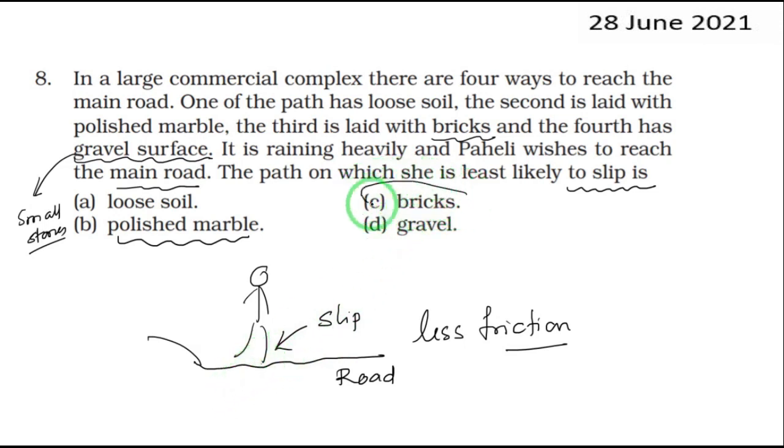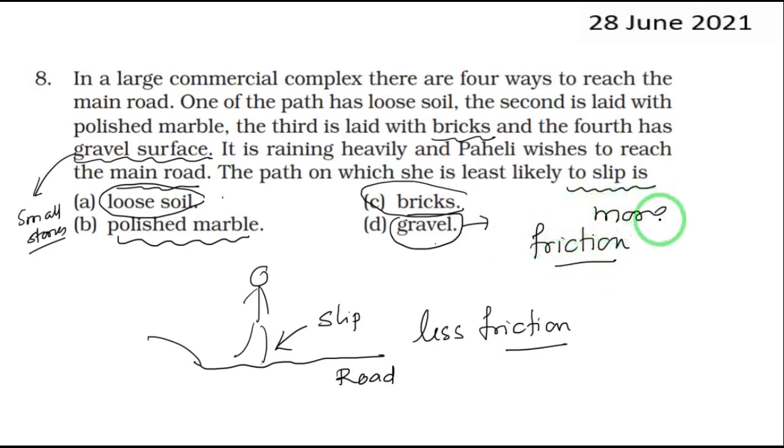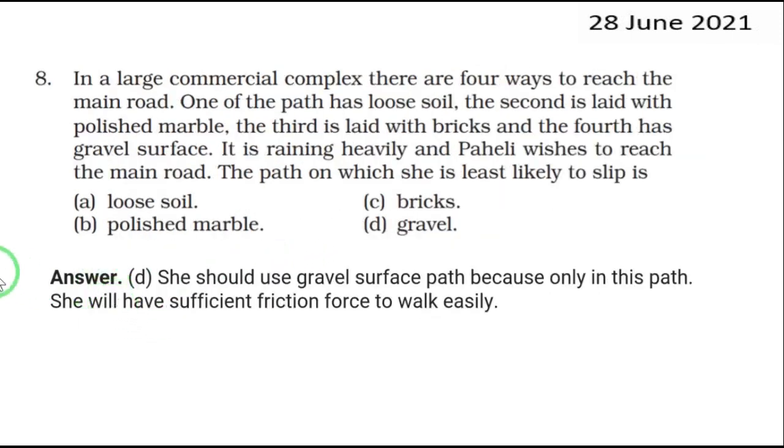Bricks, okay. But which is the better option here? Is it loose soil, bricks or gravel? Definitely it should be gravel, because compared to all the others, gravel will provide better friction. Friction when you walk on gravel will be more, and the more the friction, the less chance to slip. So the best option is D. This is the answer.